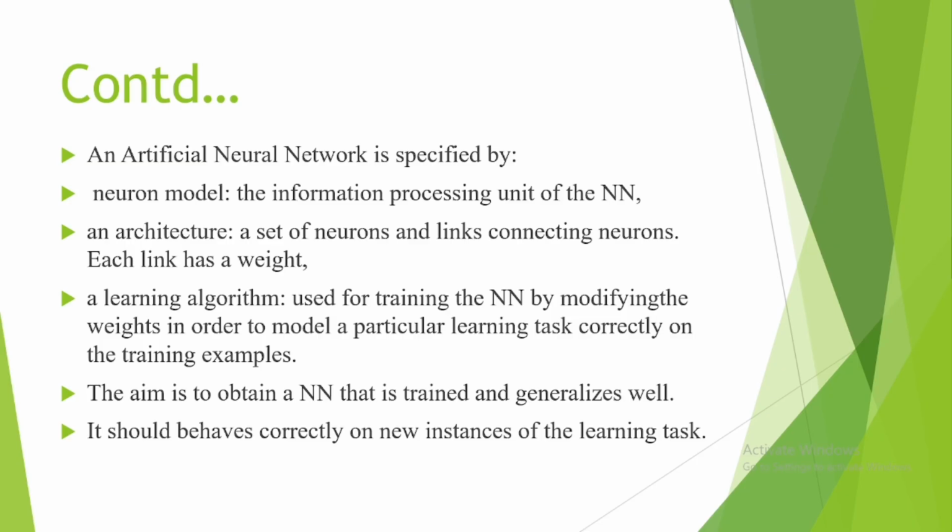The aim is to obtain a neural network that is trained and generalizes well. It should behave correctly on new instances of the learning task.